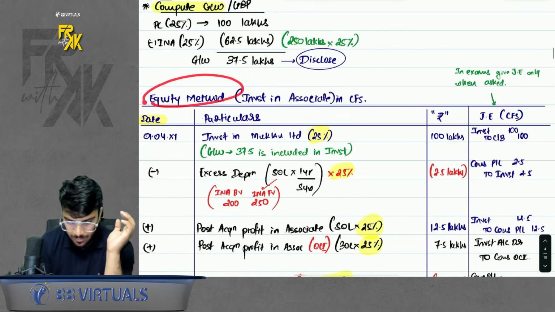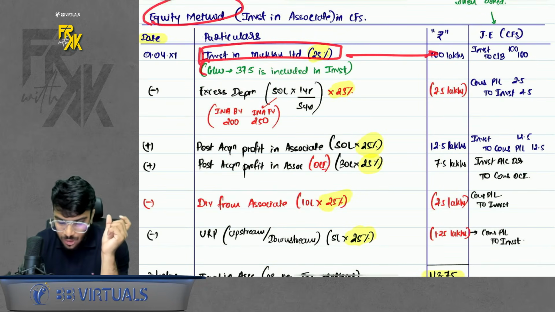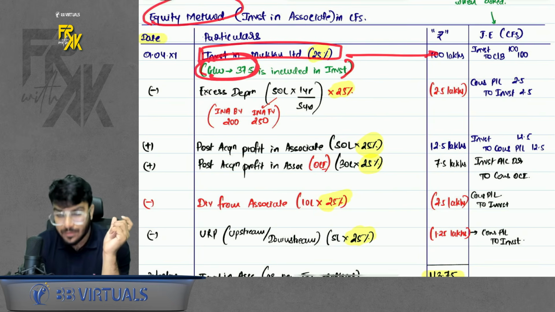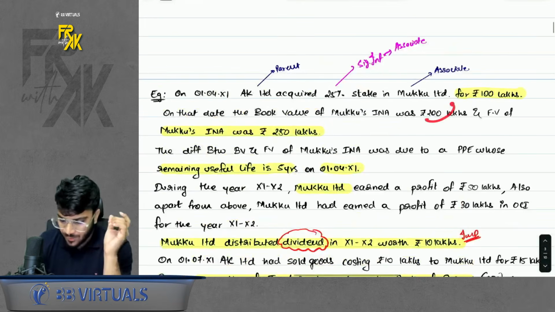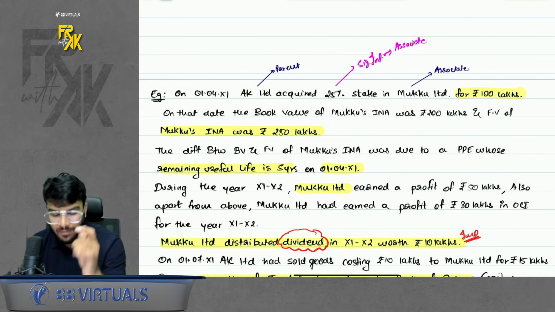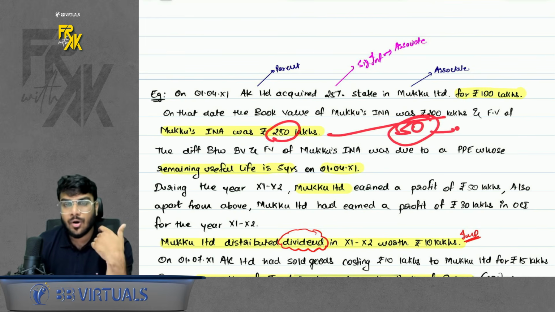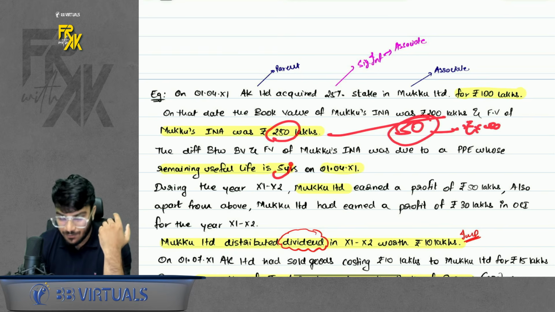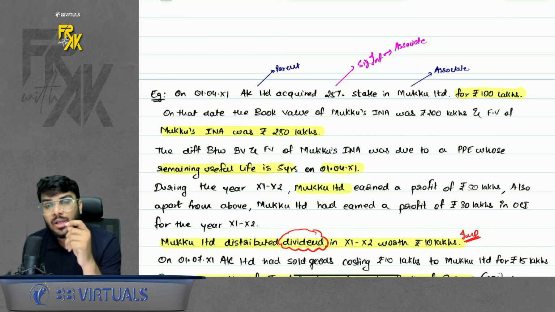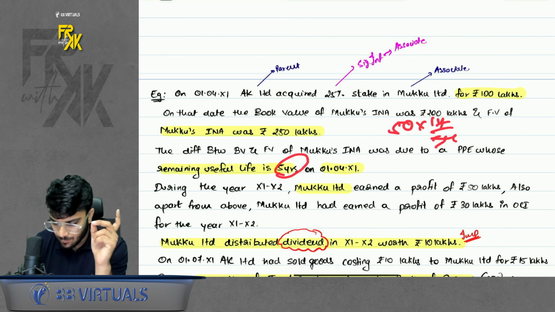Now what is equity method? So on first day, you will record the investment at cost. In bracket, because we want to disclose goodwill, I will disclose the goodwill. Okay. Then, because we acquired the net assets at fair value, the net assets worth 200 were acquired for 250. So the gain amount was 50. And if there is a gain on depreciable asset, there will come excess depreciation. So life is given for that only. So gain amount was 50. On that, you will calculate excess depreciation for 1 year. So you will say 50 into 1 year divided by total life is 5 years. You will get 10 rupees.